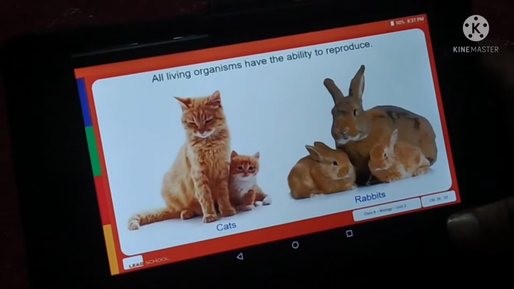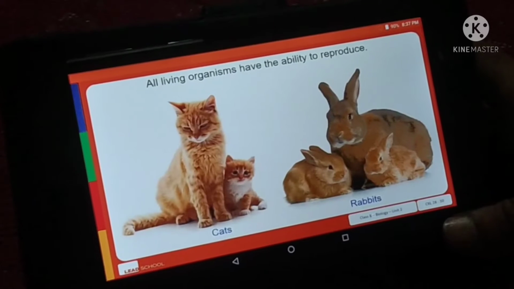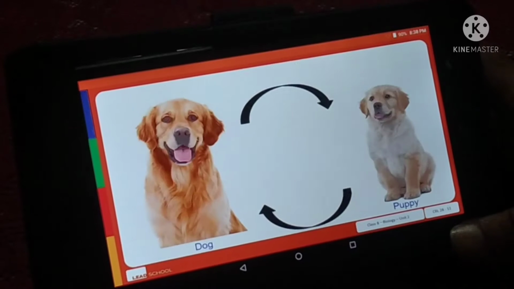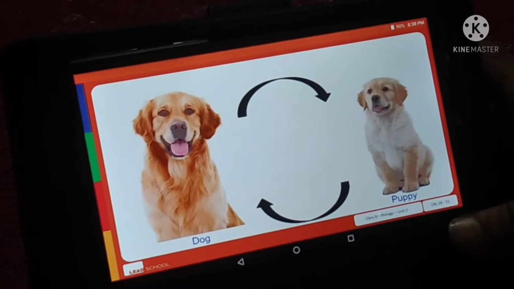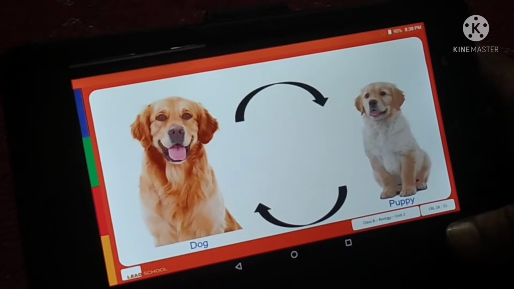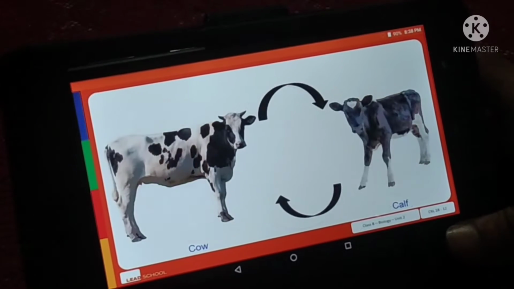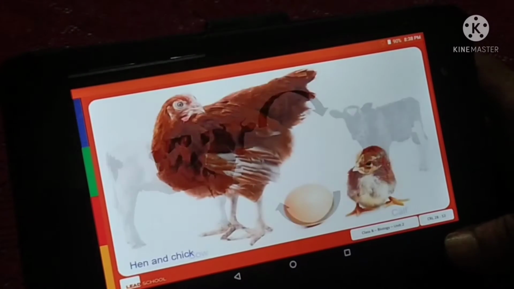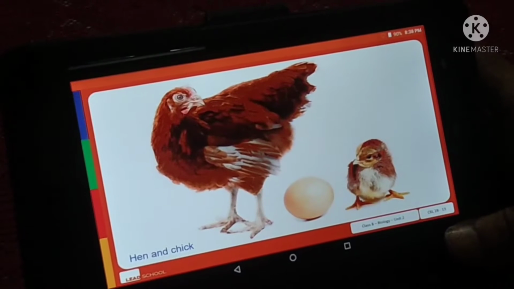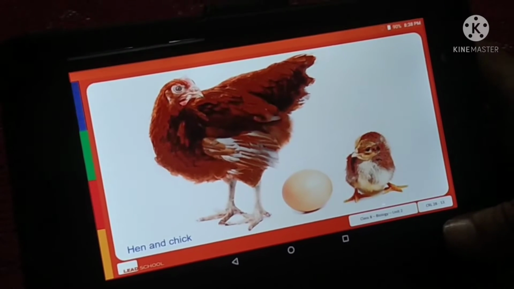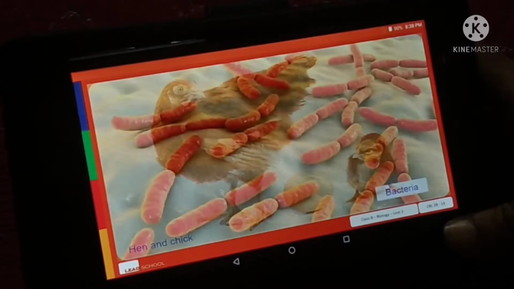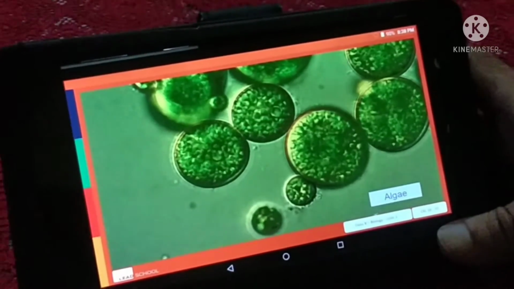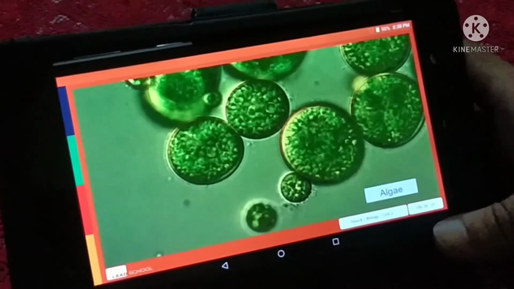All living organisms have the ability to reproduce. This ability is important for the continuity of life on Earth. Dogs also reproduce. They give birth to puppies that later grow to become adult dogs. Cows give birth to calves, which grow up to become adult cows. Hens lay eggs, which hatch to produce chicks. These chicks then grow up to be hens. Even microorganisms such as bacteria and algae go through the cycle of reproduction to produce more microorganisms.